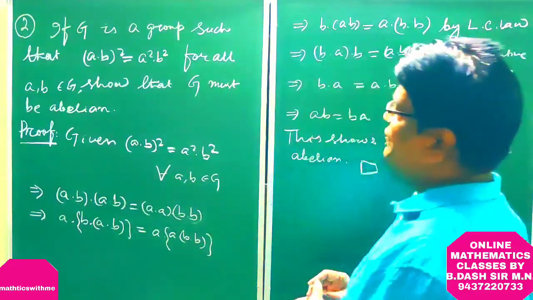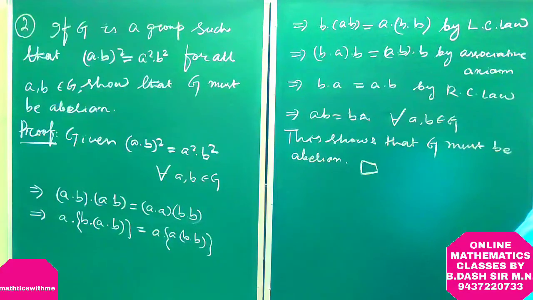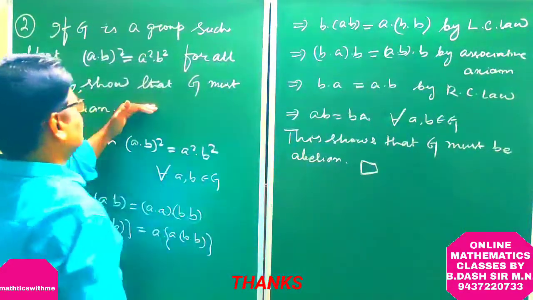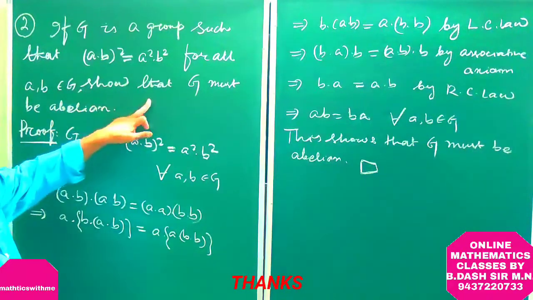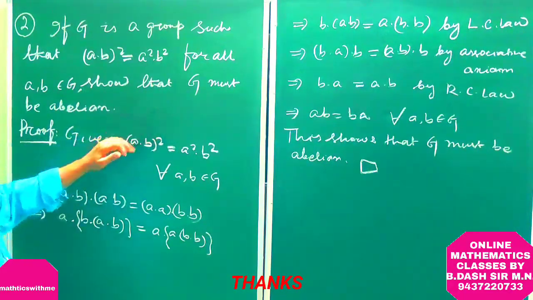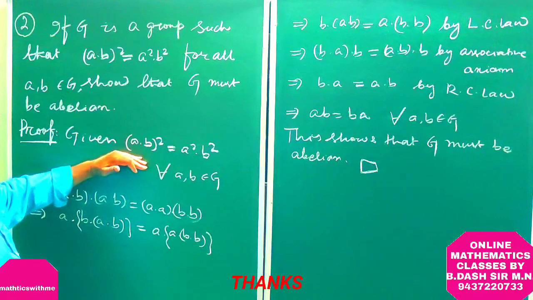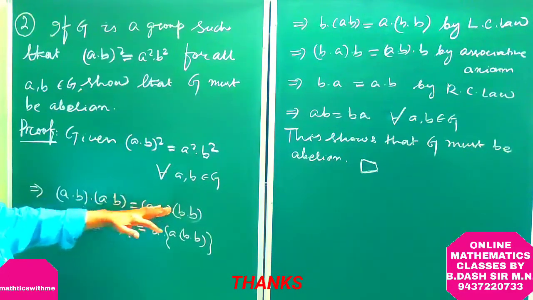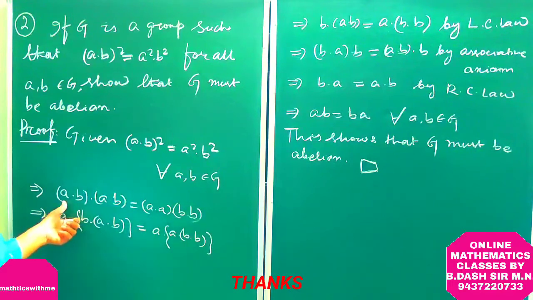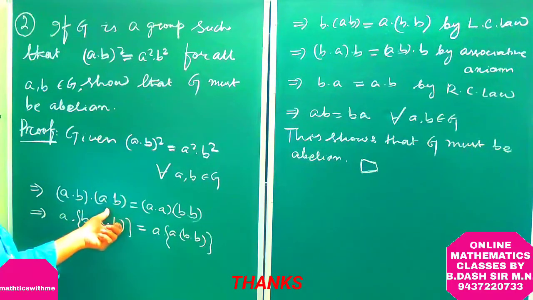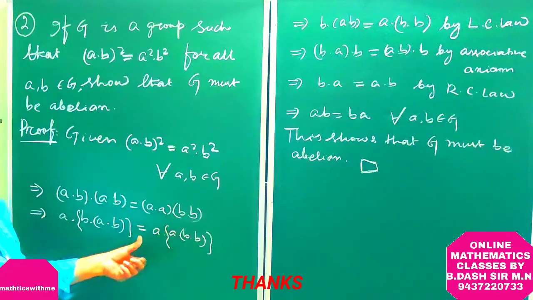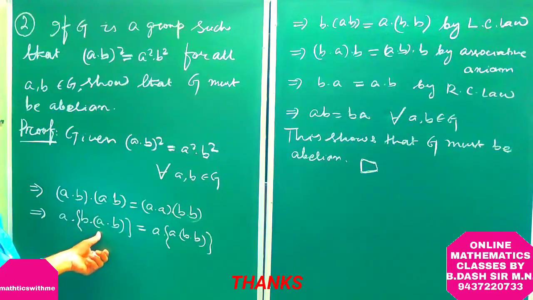So here the question is, if G is a group such that (ab) whole square is equal to a square b square for all a, b belongs to G, we have to prove that G must be abelian. So we have started with (ab) whole square is equal to a square b square for all a, b belongs to G. Now this expression can be written as ab into ab is equal to a into ba into b.